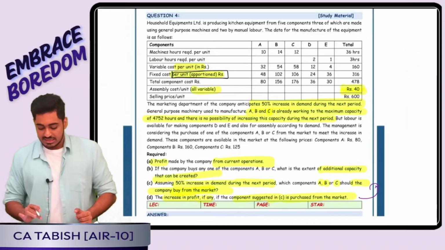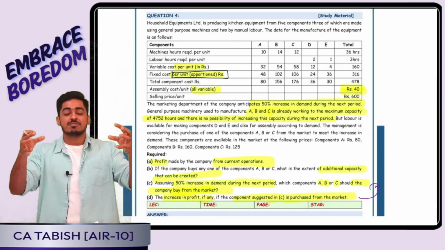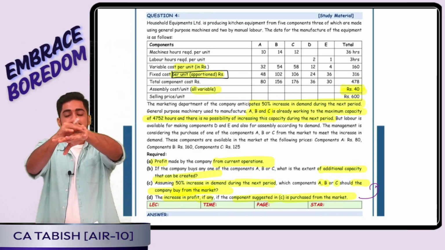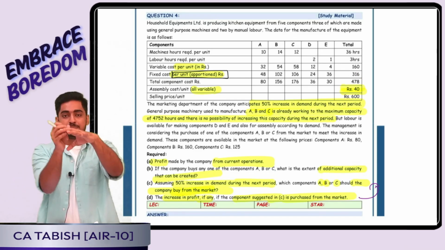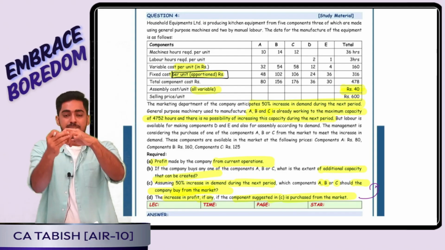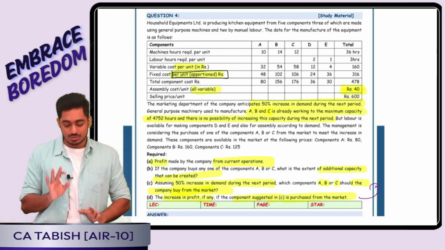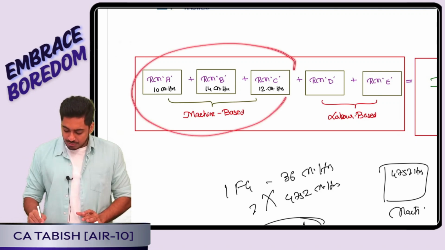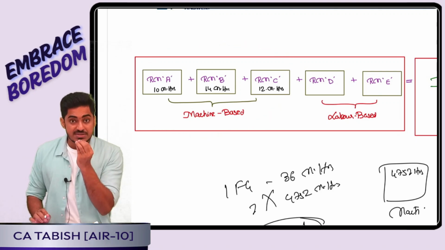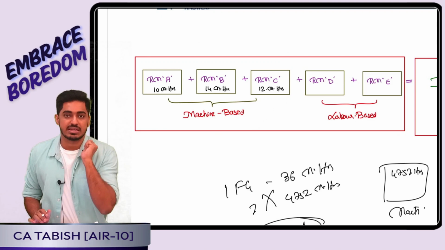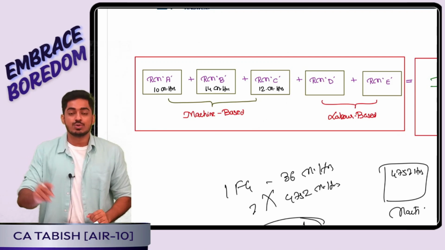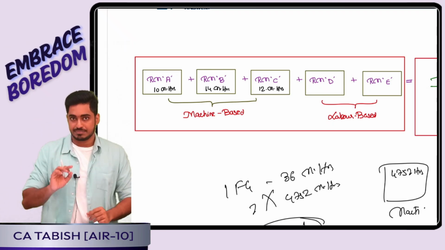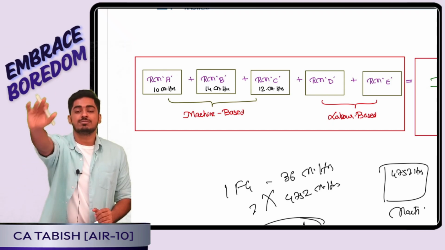Fourth question, yes, in order to manufacture a finished goods, 5 raw materials are needed, A, B, C, D, E. That means A plus B plus C plus D plus E gives me a finished goods. Okay boss, in that question told me that A, B and C I am producing using a machine, and this machine is in short supply. Okay, total hours available is 4,752 only, and right now we are operating at full capacity.